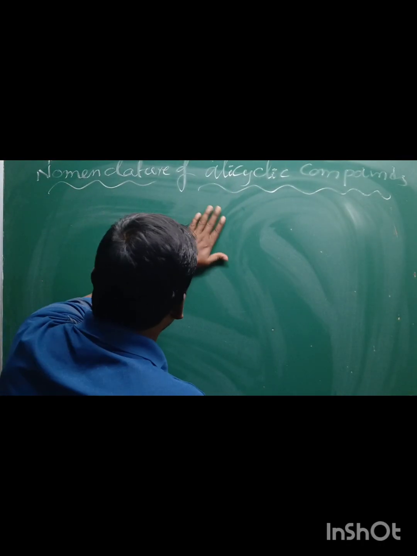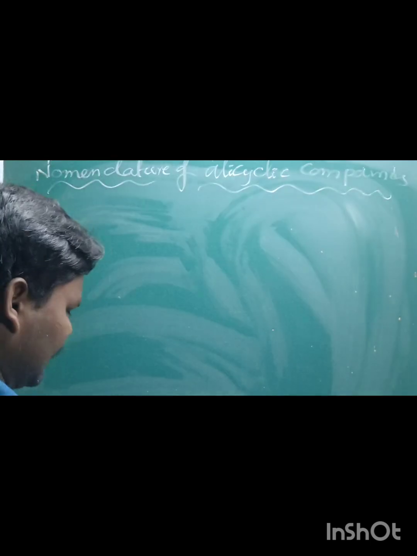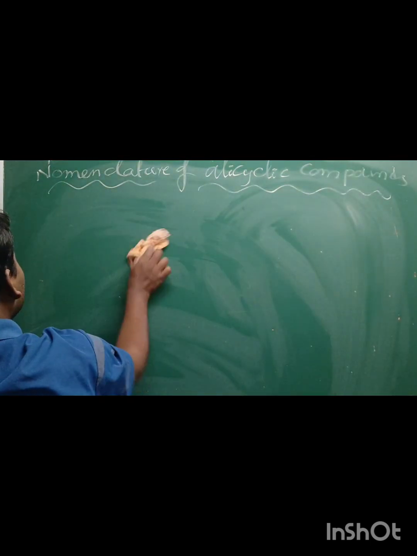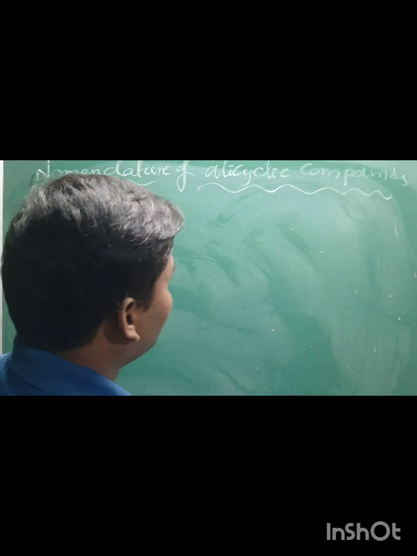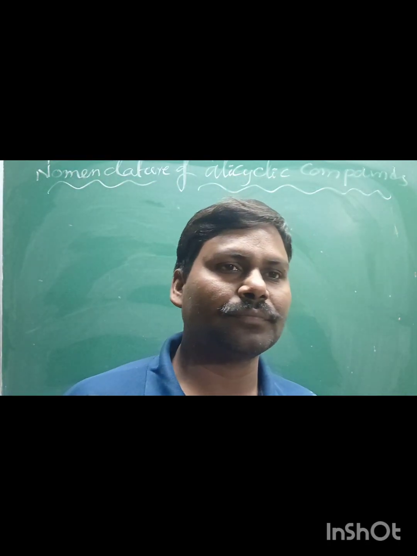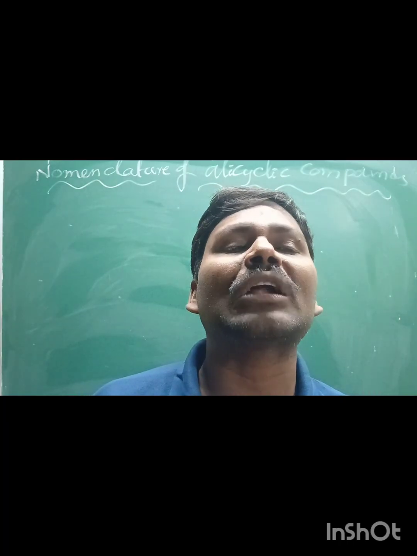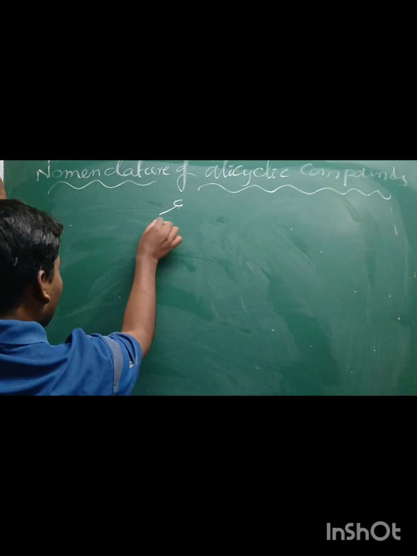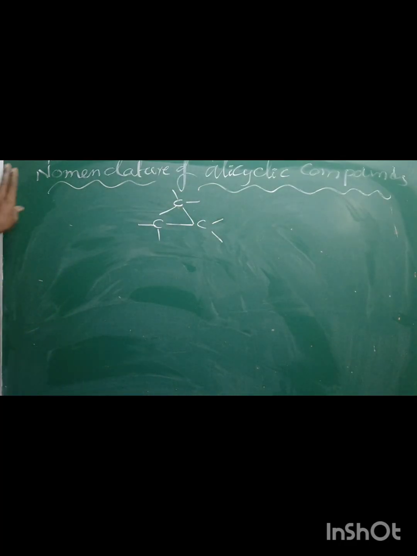What is alicyclic? These homocyclic compounds are classified into two types, alicyclic homocyclic and aromatic homocyclic. Alicyclic homocyclic means the cyclic compound containing one or more rings of three or more carbon atoms. If you take here, already the valency of carbon is tetravalency. Carbon can form 4 bonds.